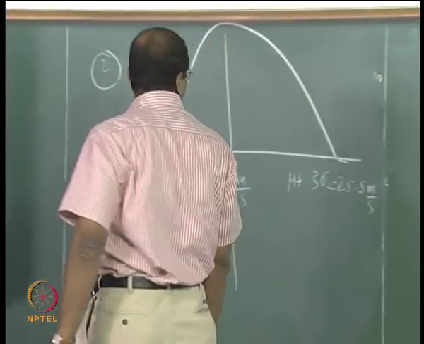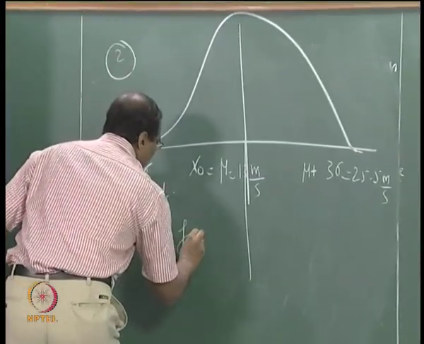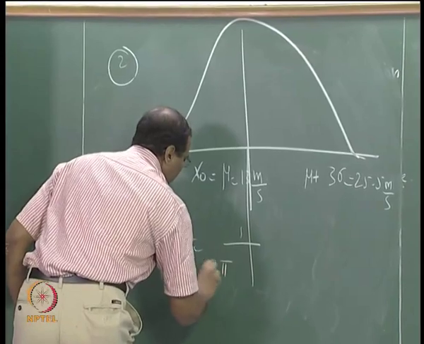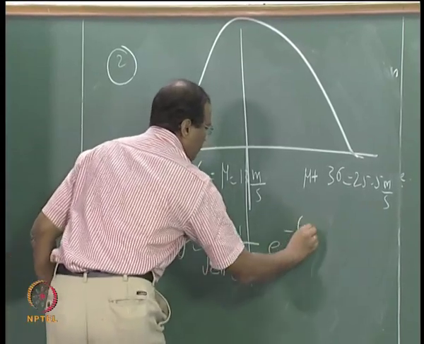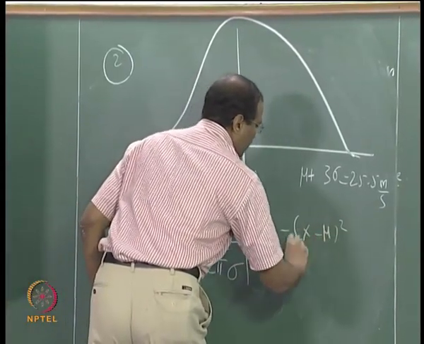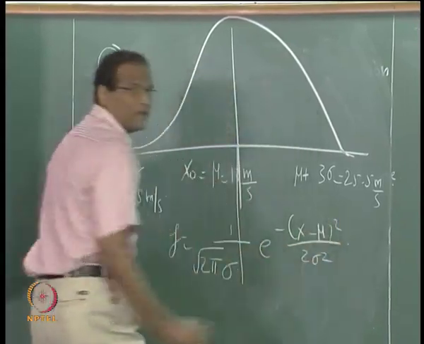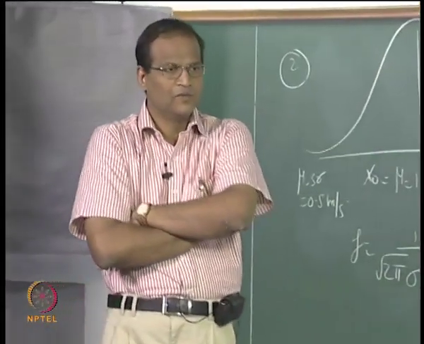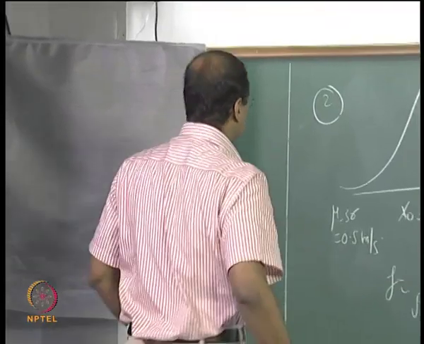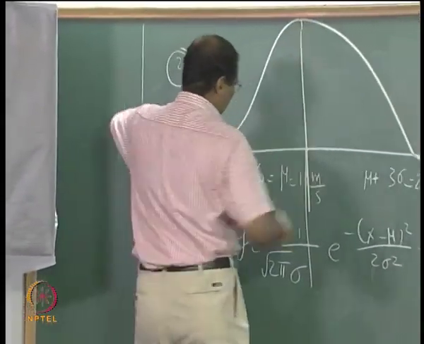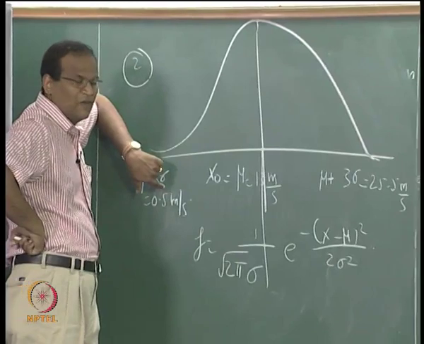Okay, so if you use the normal distribution f, what is the ordinate of this distribution? When x equals mu, what happens?